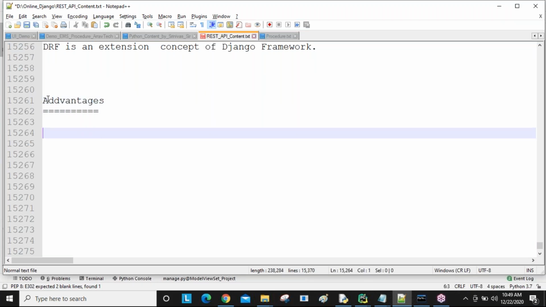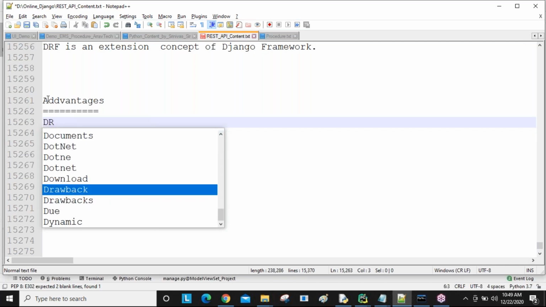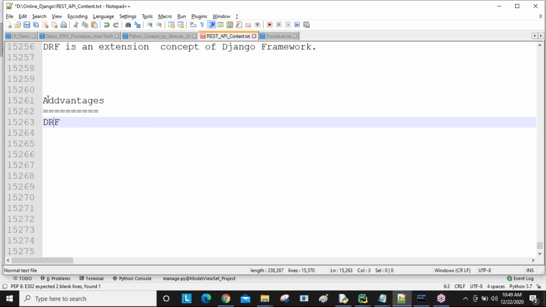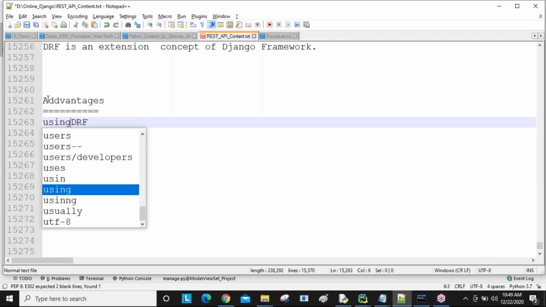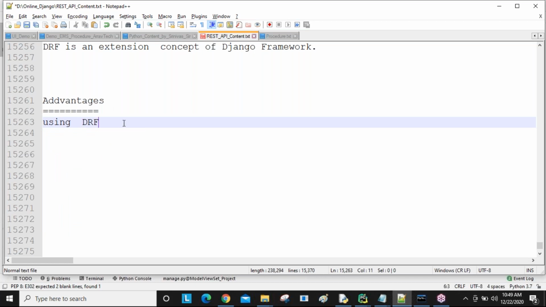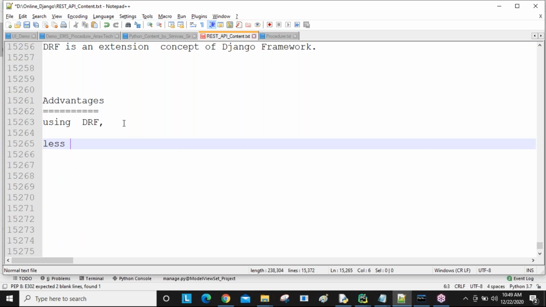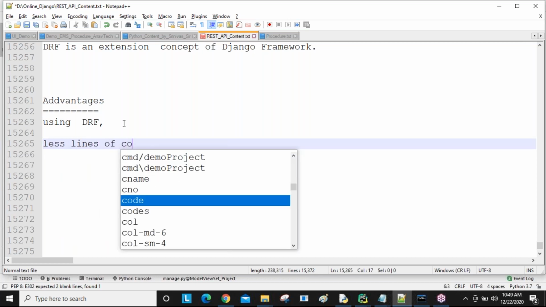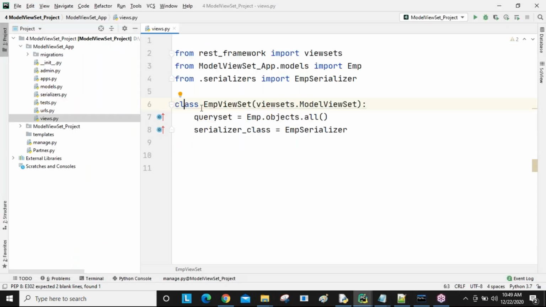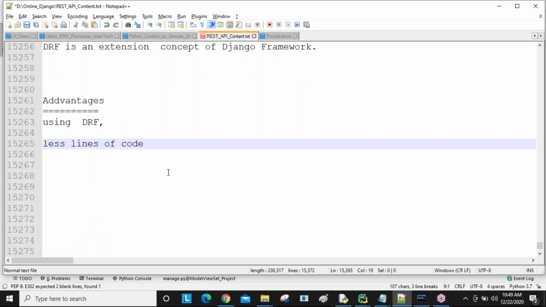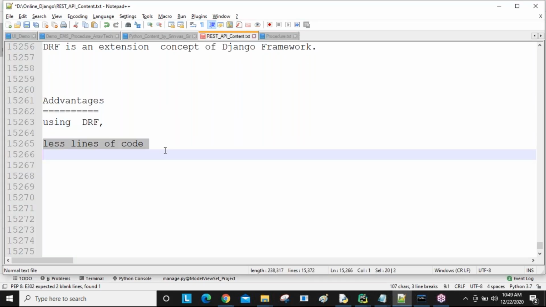So using the REST API, nothing but DRF, guys. Using the DRF, we are going to write very less lines of code. Less lines of code. Am I right? So already you saw all these things practically. Because of using the Django REST framework, we are writing less lines of code.